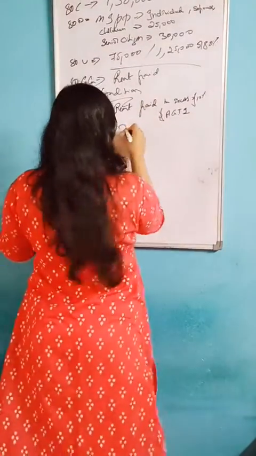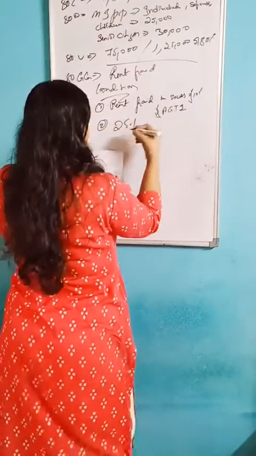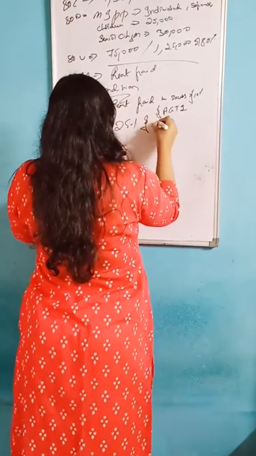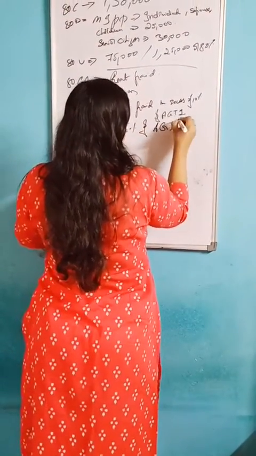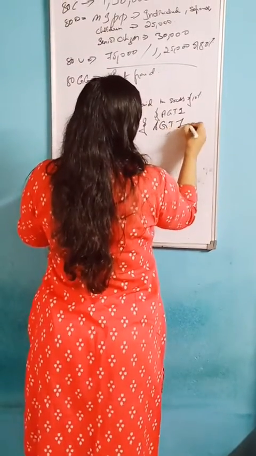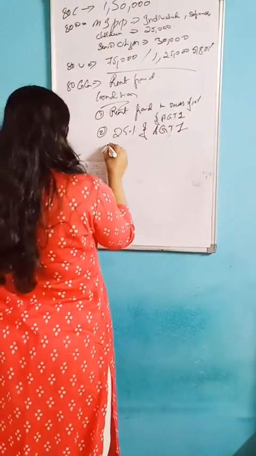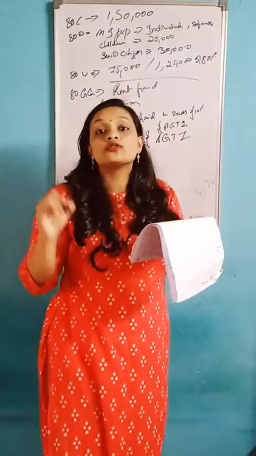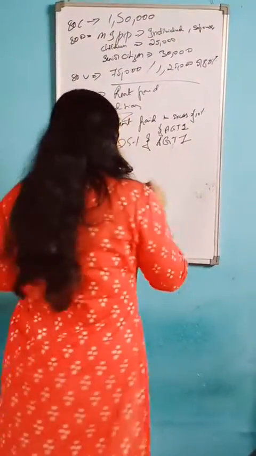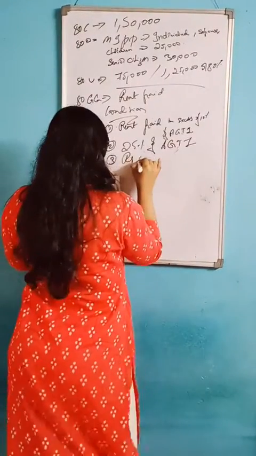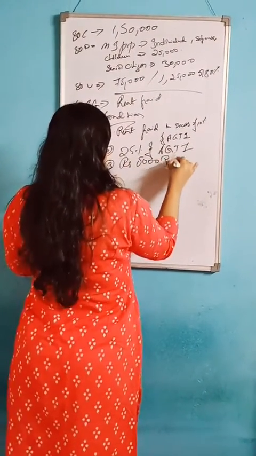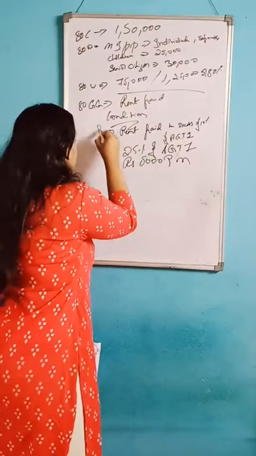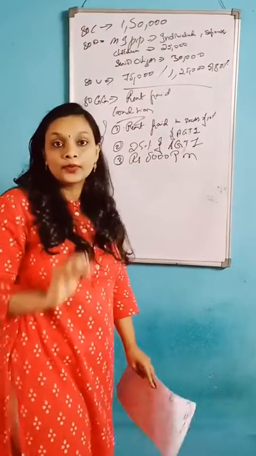The third condition is rupees 5,000 per month. In the format they have given rupees 5,000 per annum. So these are the conditions you should apply while doing a problem.